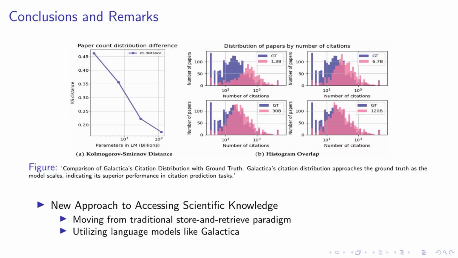As we draw conclusions, let's reflect on the transformative approach Galactica brings to accessing scientific knowledge. We're moving away from the traditional store and retrieve paradigm, and instead, we're harnessing the power of language models. The figure here illustrates Galactica's impressive performance in citation prediction tasks. As the model scales, its citation distribution closely mirrors the ground truth, underscoring its superior predictive capabilities. This shift in approach, leveraging models like Galactica, is not just a change, but a leap forward in how we interact with and understand scientific knowledge.